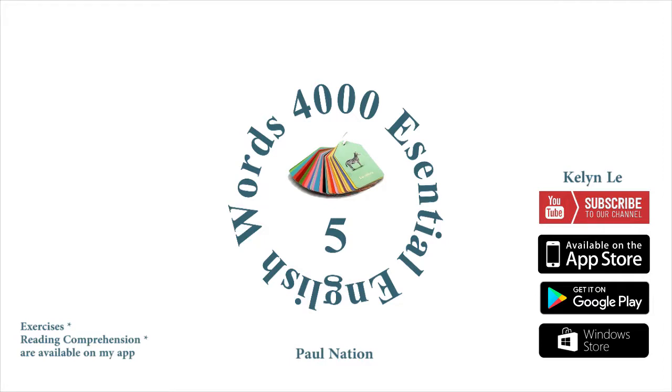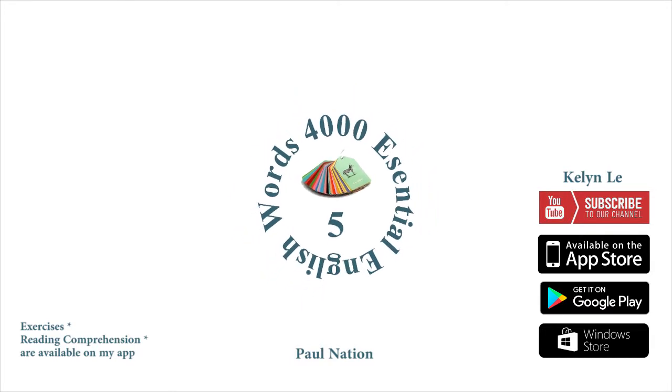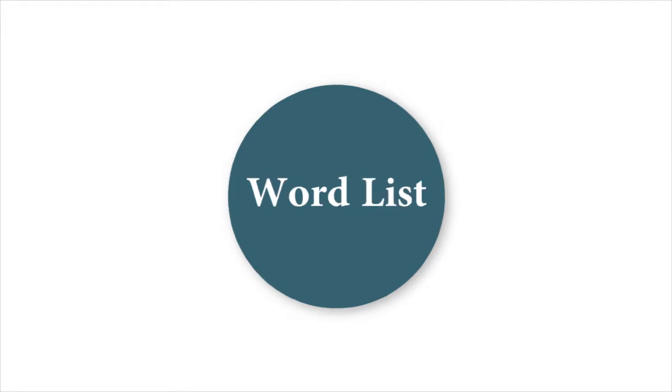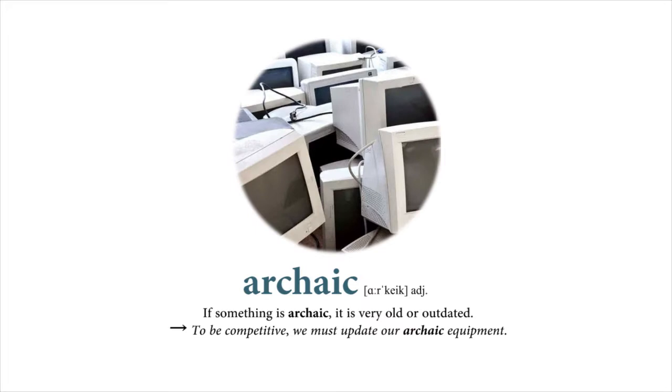4,000 Essential English Words. Book 5. Pollination. Unit 9. Word list. Archaic.